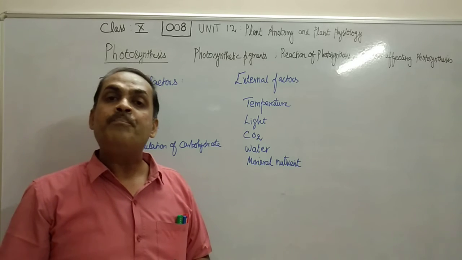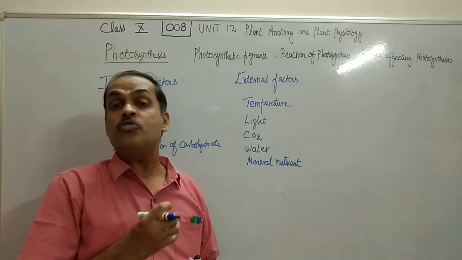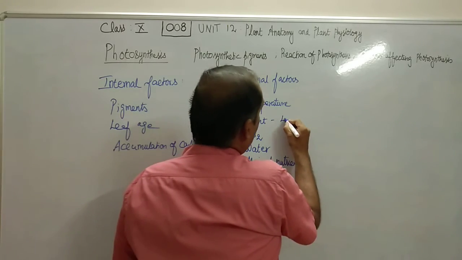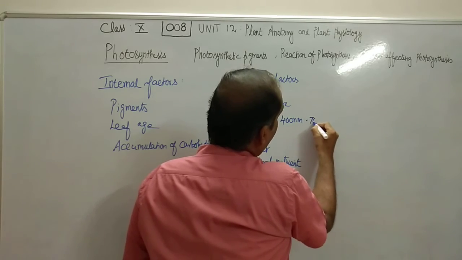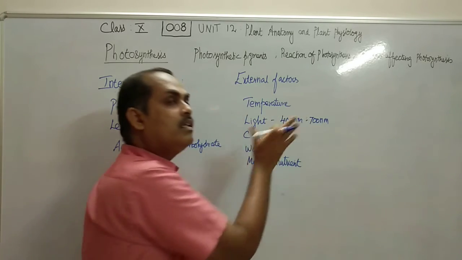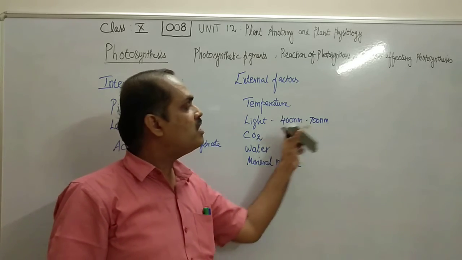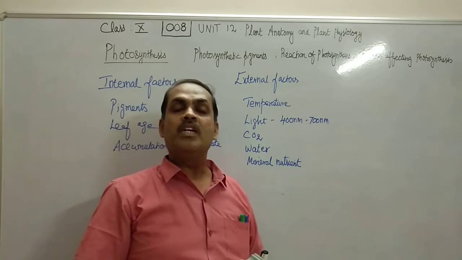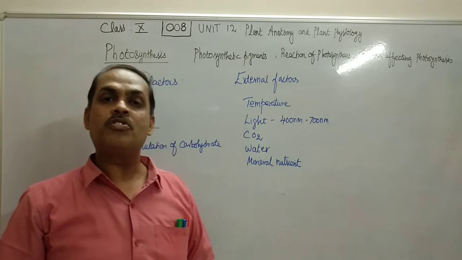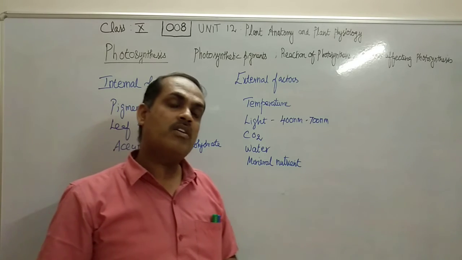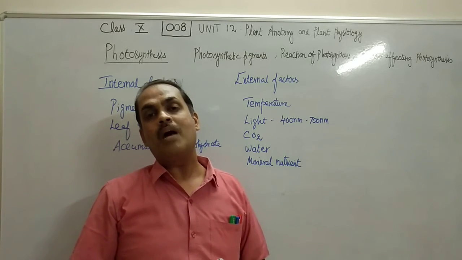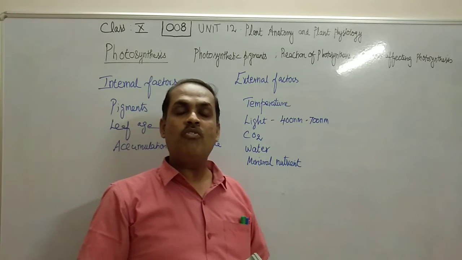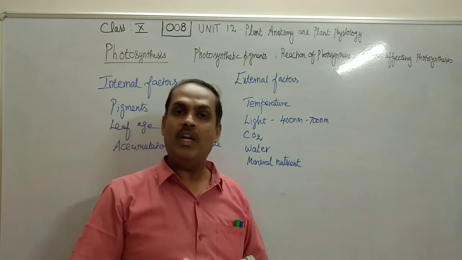Then light. It is believed that photosynthesis is very effective between 400 and 700 nanometer wavelength of light. Effective photosynthesis takes place in this wavelength, so it is called photosynthetically active radiation. When the wavelength is either too high or too low, photosynthesis will be affected. Then carbon dioxide concentration in the atmosphere. The concentration of carbon dioxide in the atmosphere is 0.036. It can go up to 0.05, or if it goes more than that, or if it is very less, then